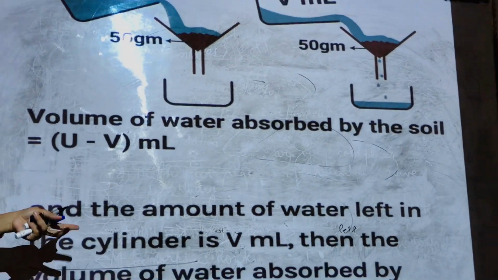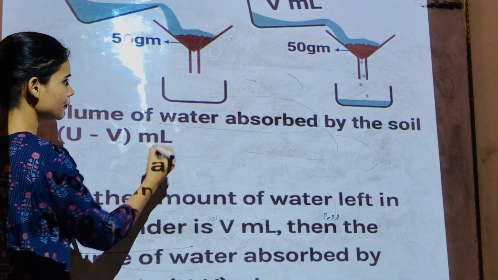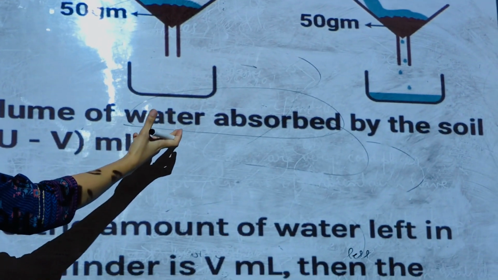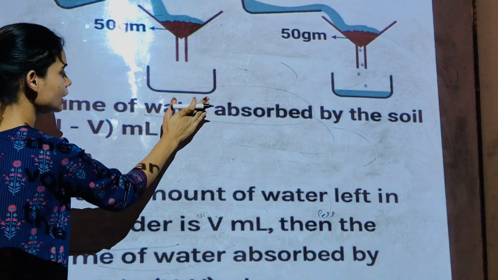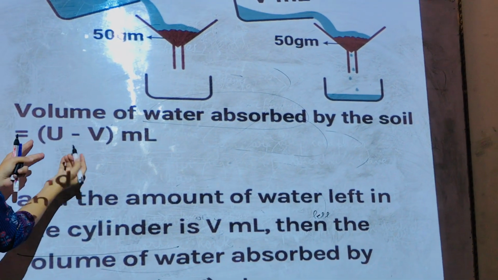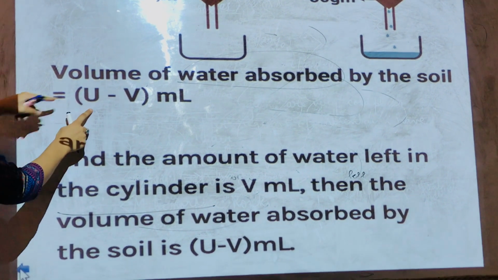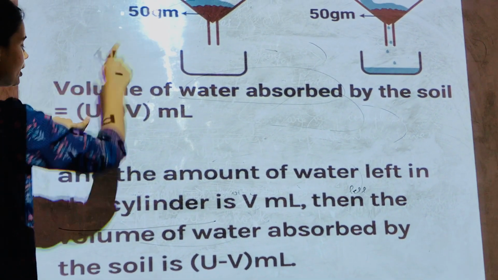Now we can also find out the amount of water absorbed by the soil. We have conducted this experiment also, so go and watch it. You can easily find out the water absorbed by the soil by this formula: U minus V ml. And what is U? U is the initial amount of water that you pour in any particular